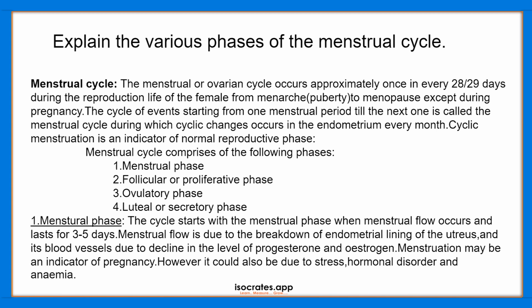The menstrual flow starts due to the decline in the level of the 2 hormones, progesterone and estrogen. The stopping of menstruation may be an indicator of pregnancy, as there would be a break in the menstrual phase. It could also be due to a woman's or girl's stress, hormonal disorder or anemia.